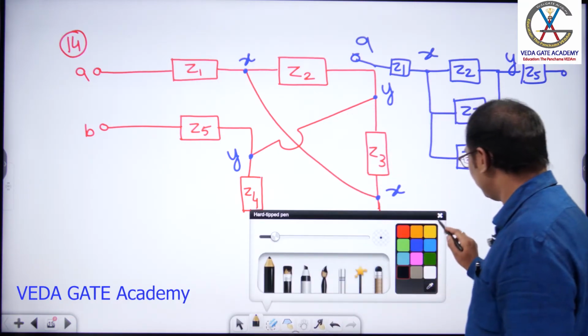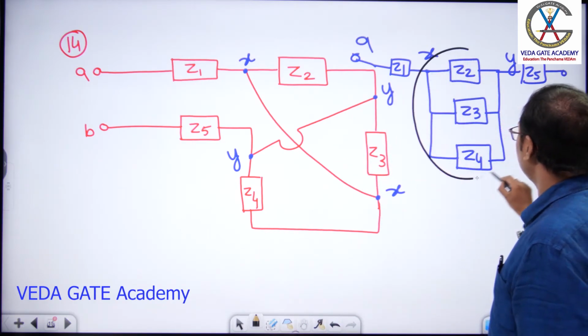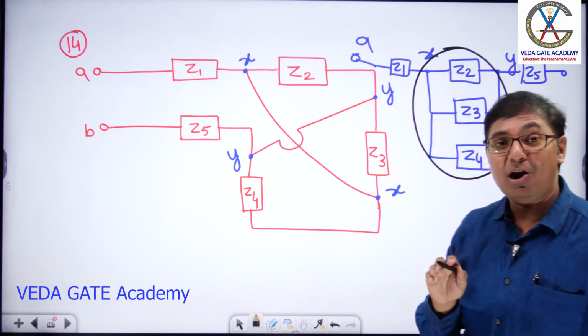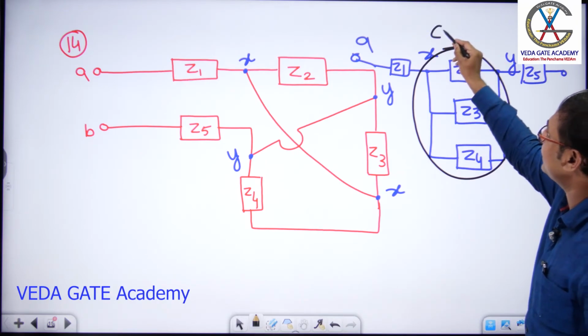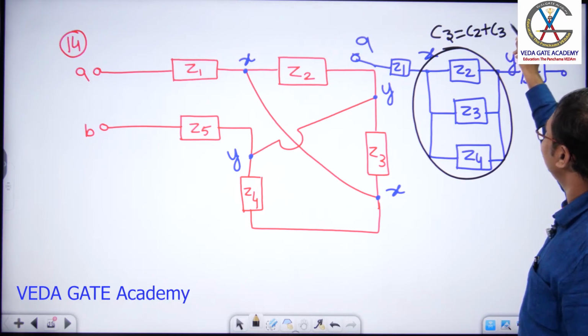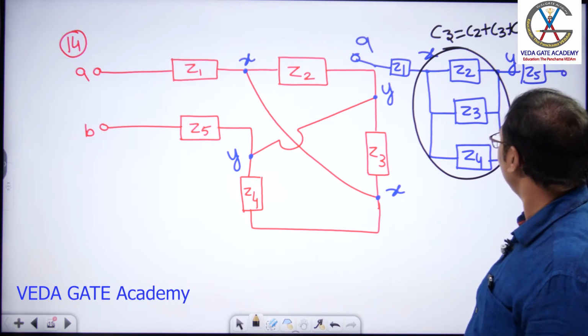Interesting. If you replace this with a capacitor, that is a bit interesting. Suppose you replace this with a capacitor, how are these three connected, sir? In parallel. Parallel combination for capacitors means what? C2 plus C3 plus C4. Let us call this some CZ. CZ equals C2 plus C3 plus C4.